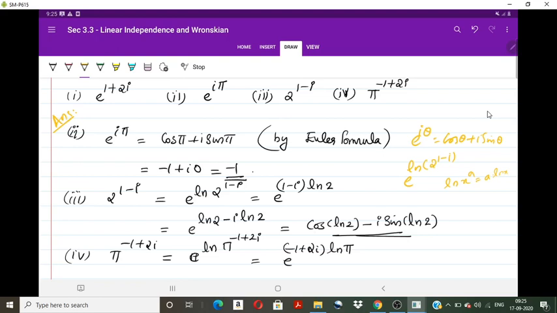So e raised to log 2 into e raised to minus i log 2 will come. e raised to minus i log 2 is expanded as cos log 2 minus i sin log 2. So the corresponding complex number is e raised to log 2 cos log 2 minus i into e raised to log 2 sin log 2.